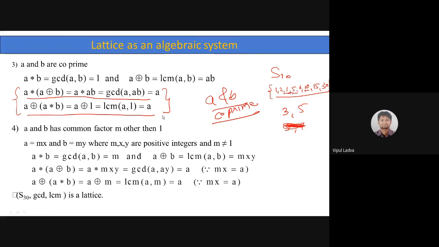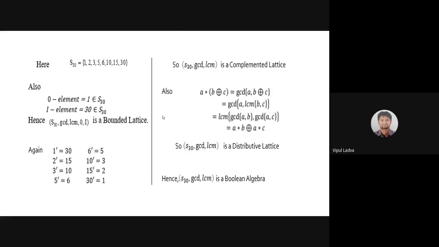After lattices, we are supposed to go for its zero element as well as its identity element and its complement of each and every element. So once we are clear, yes, it is a lattice, now let's go to prove that it is a Boolean algebra. So now we are proving that yes, it will surely act as a Boolean algebra also.